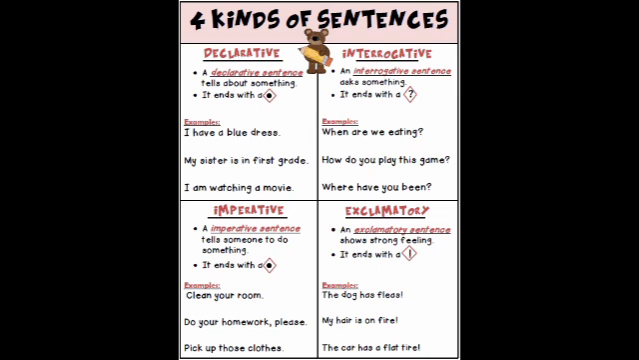Okay, look at the examples. The dog has fleas! My hair is on fire! The car has a flat tire! What a beautiful house! How pretty she looks! All these are the examples of exclamatory sentences that show strong feelings and end with an exclamation mark.